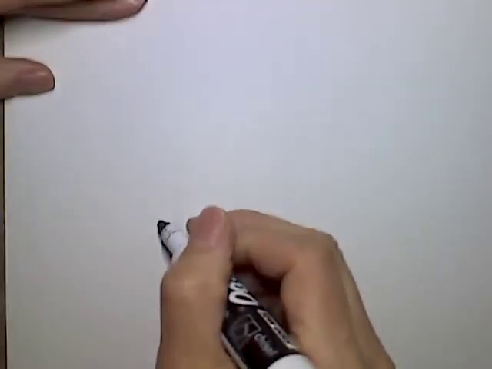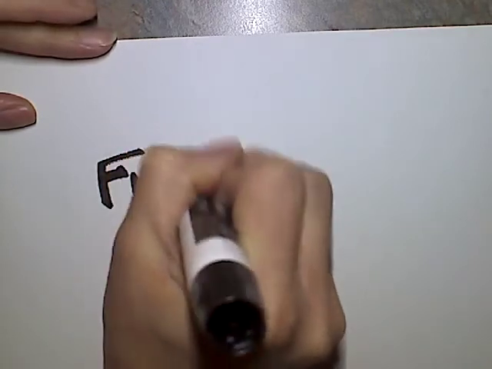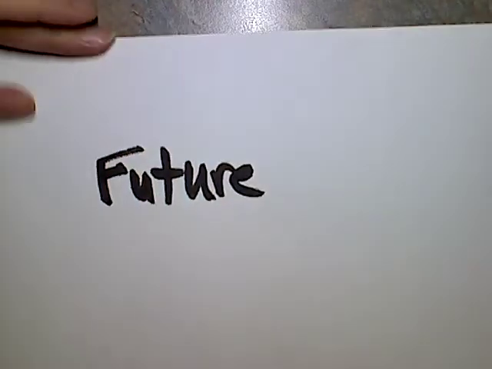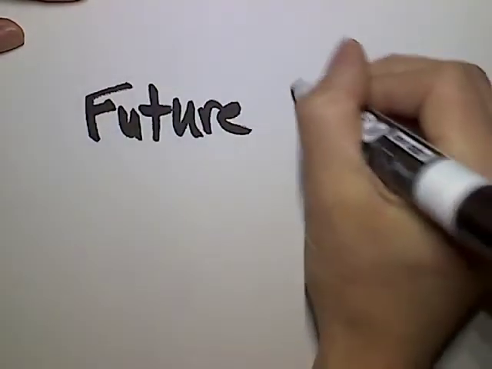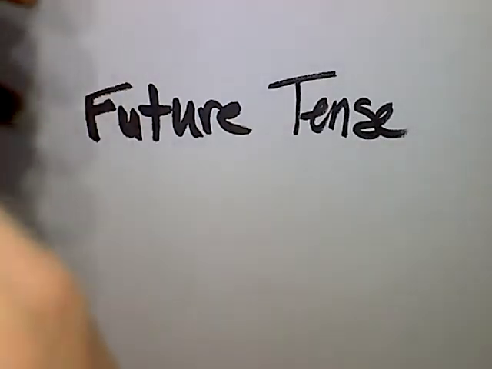All right, friends. So today we're going to continue on with our future tense. Where am I? You're in a classroom. That's where you are. This marker turned out to be too big. So we're going to go into the future tense just like we started talking about yesterday, or the last time I saw you.